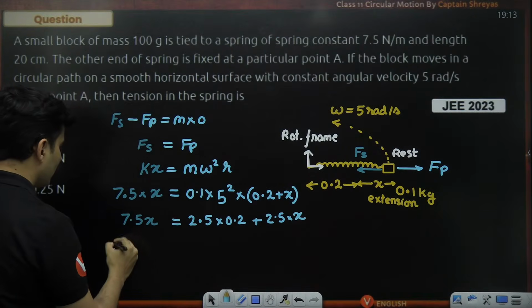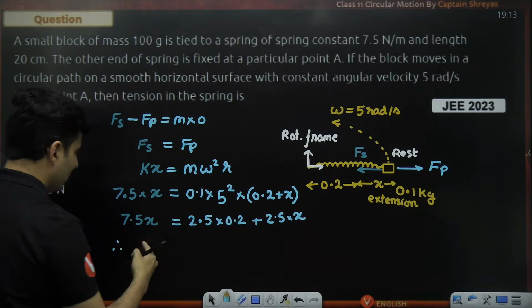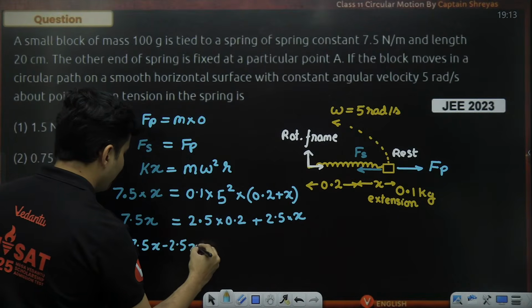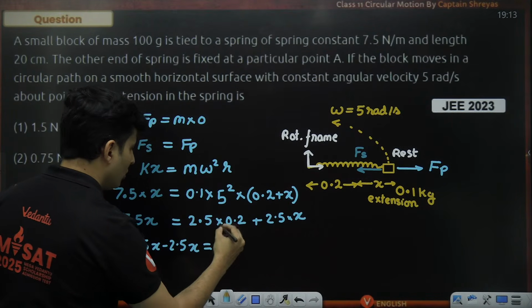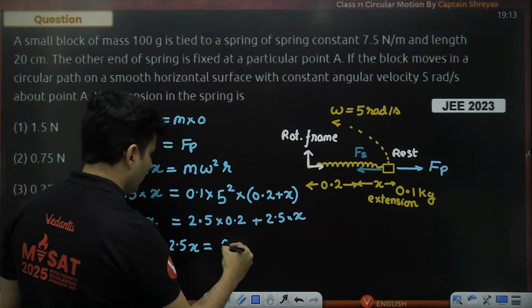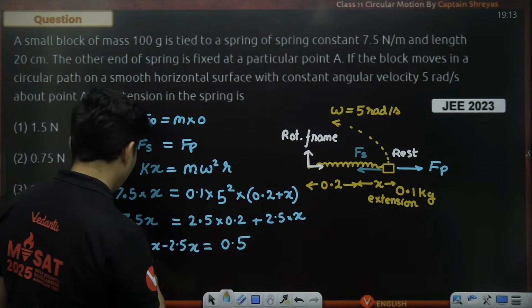Bring that x to this side, 2.5x on this side. So 7.5x minus 2.5x, and 2.5 into 2 is 5, but the point is there, so it will become 0.5.